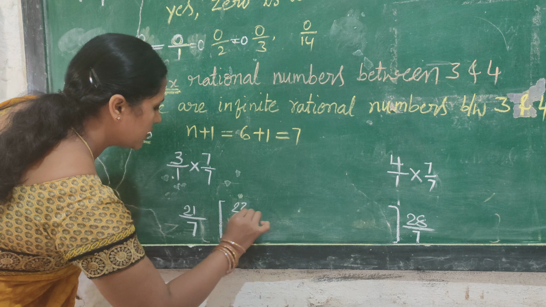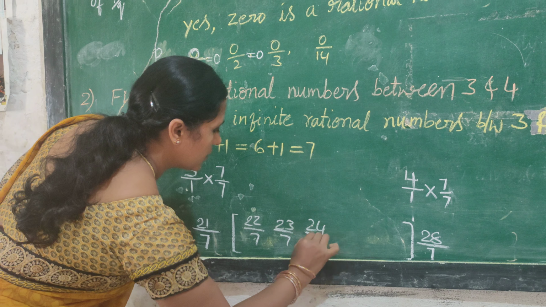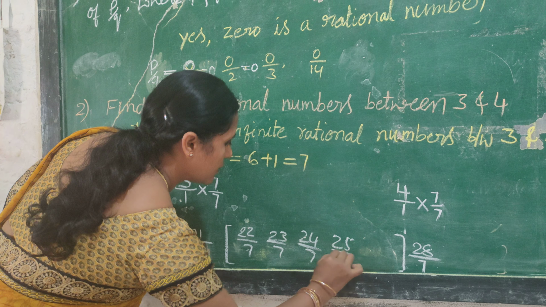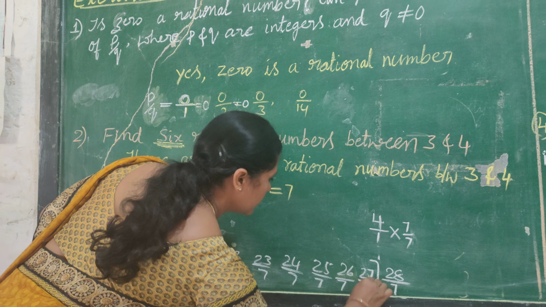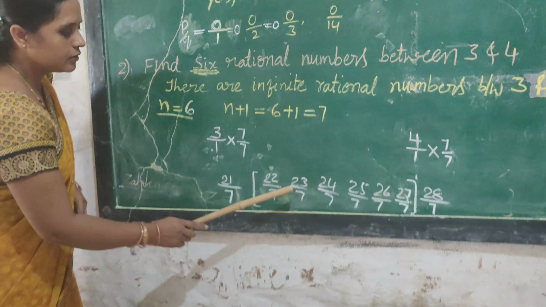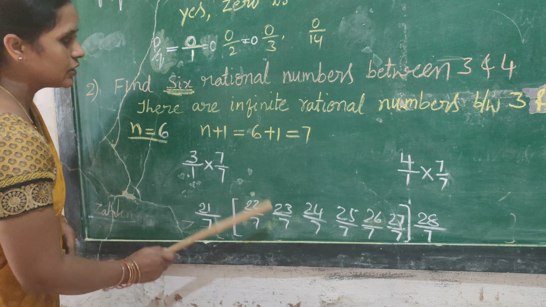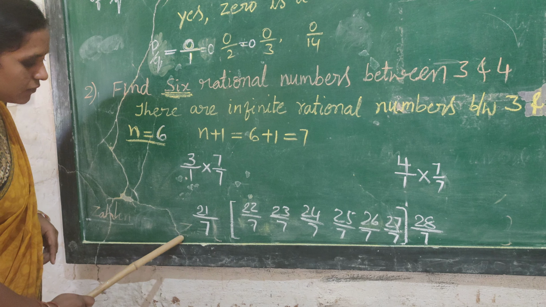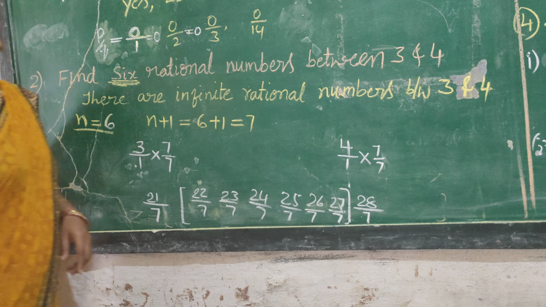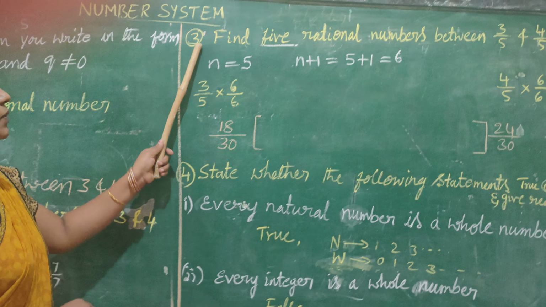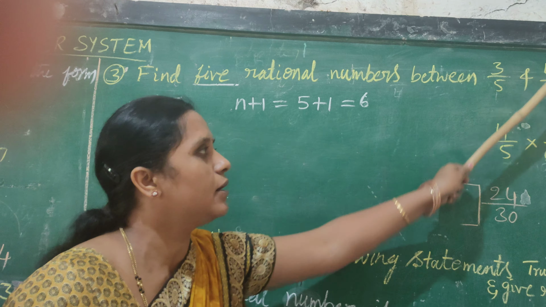So 22 by 7, 23 by 7, 24 by 7, 25 by 7, 26 by 7 and 27 by 7. You can count the numbers 1, 2, 3, 4, 5, 6. There are 6 rational numbers in between any two given integers. Going to the third problem. The third problem is find 5 rational numbers between 3 by 5 and 4 by 5.